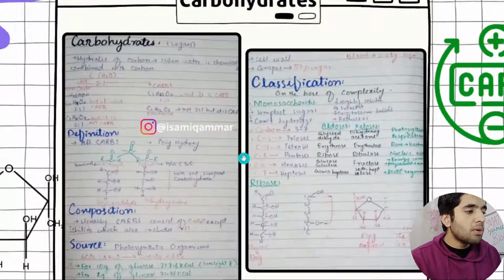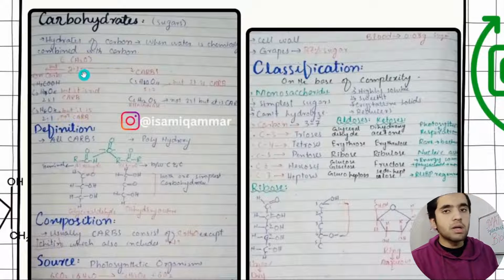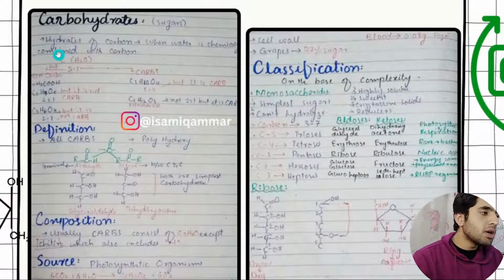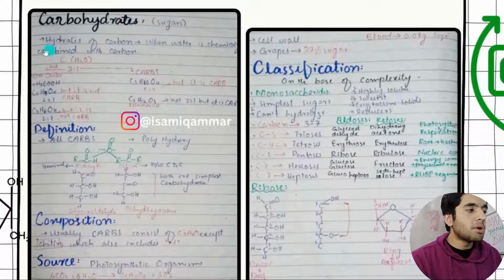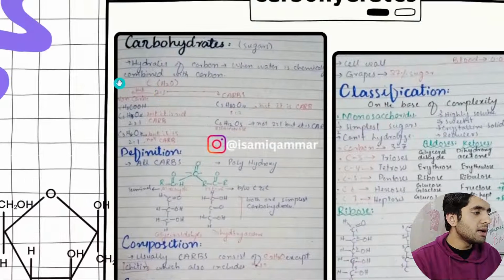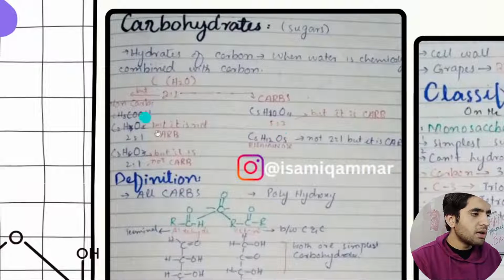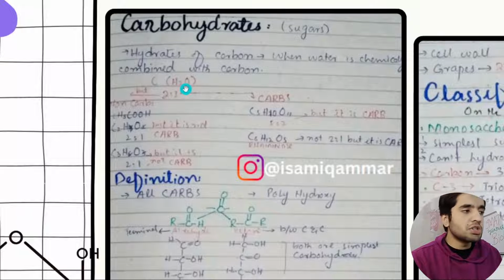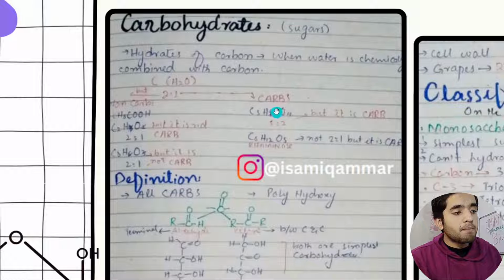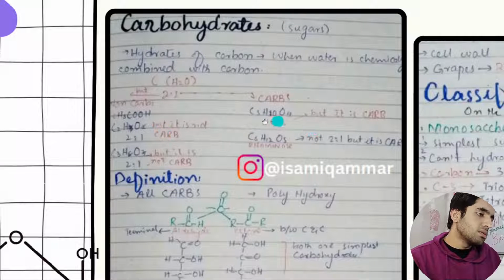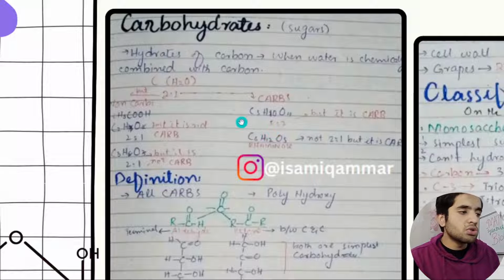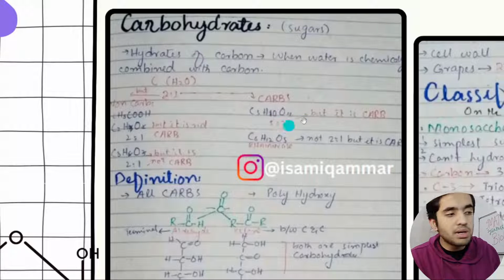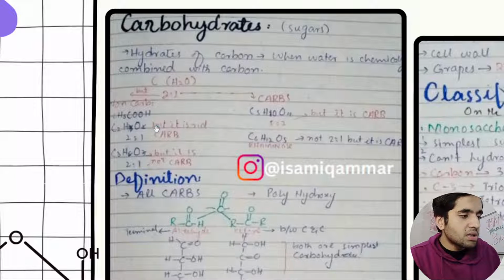Carbohydrate, what you need to know about carbohydrate. So I have just added my own notes that you have to know. In carbohydrate, you have to know about the definition. What are carbohydrates? I have added here: hydrates of carbon, and this concept about 2:1, the ratio of hydrogen and oxygen in carbohydrate, as in water. But there is a theory that there are compounds that contain 2:1 but are not carbohydrates, and stuff that does not contain 2:1 but is a carbohydrate. So that's the thing I have added here.